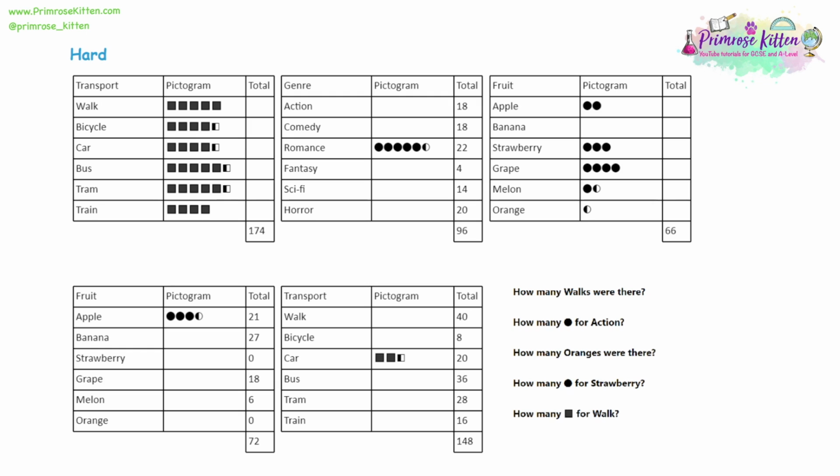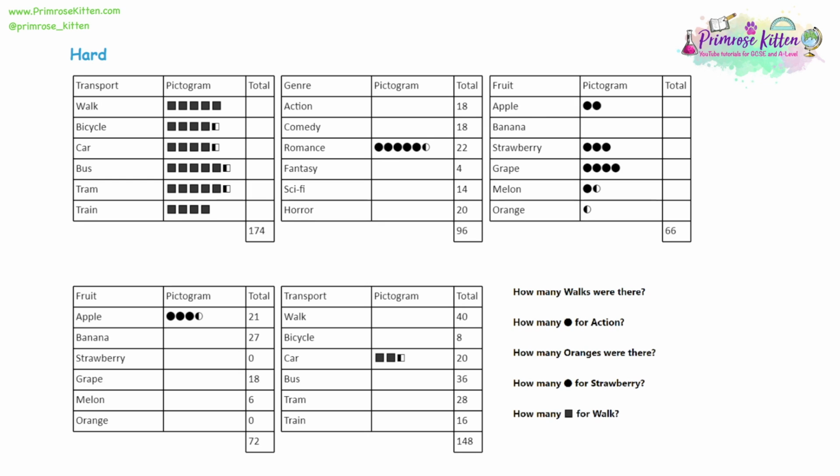Now, as well as having to read a pictogram and draw a pictogram, you might need to do some calculations to problem solve using pictograms. So for example, in the first question in the top left hand corner, and it's mode of transport, there's no totals and there's no key. So we know that 174 people are represented in the diagram.